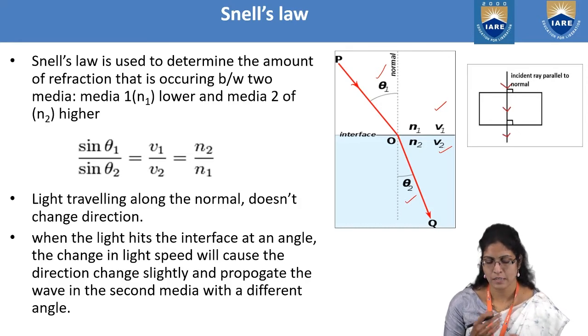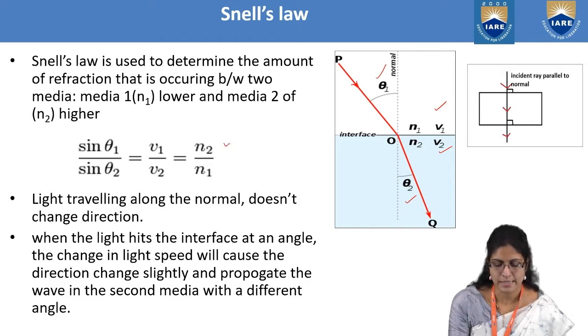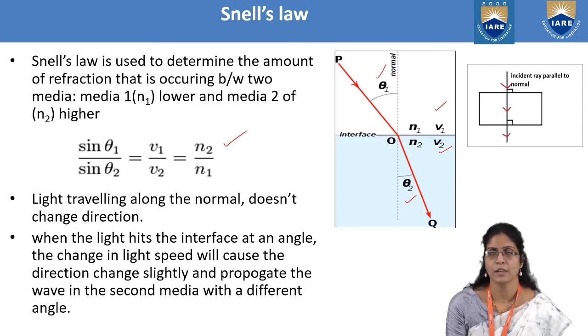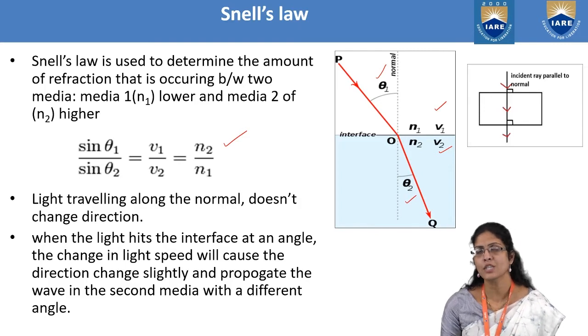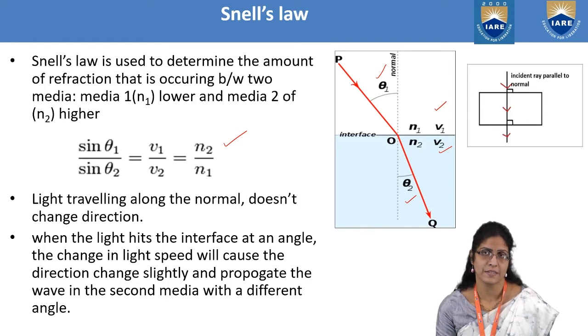If you take these refractive indices, the angle of incidence, the angle of refraction, and V1 and V2, where theta 1, N1 and V1 refer to one medium and theta 2, N2 and V2 refer to another medium, then Snell's law relates the three, that is the refractive indices, the angles and the velocities, with this particular formula, where the ratio of the sines of the angle of incidence and the angle of refraction is directly proportional to the velocities, and inversely proportional to their refractive indices.